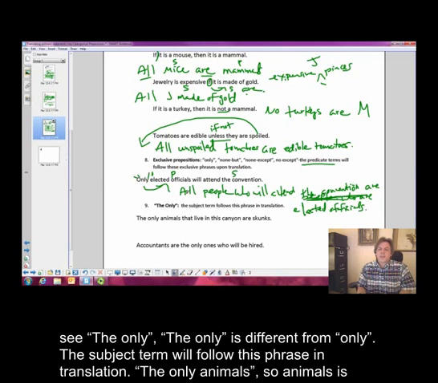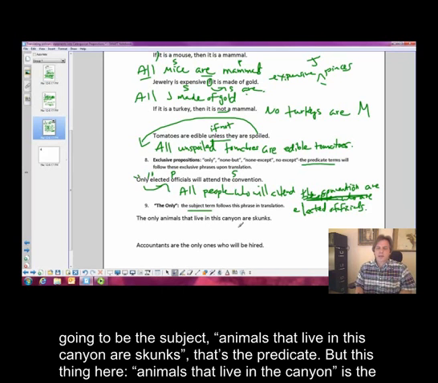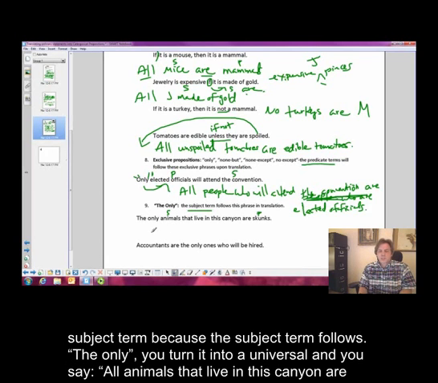If you see the only, that is different from only. The subject term will follow this phrase in translation, okay? The only animals, so animals is going to be the subject. Animals that live in this canyon are skunks, that's the predicate. But this thing here, animals that live in the canyon, is the subject term, because the subject term follows the only.